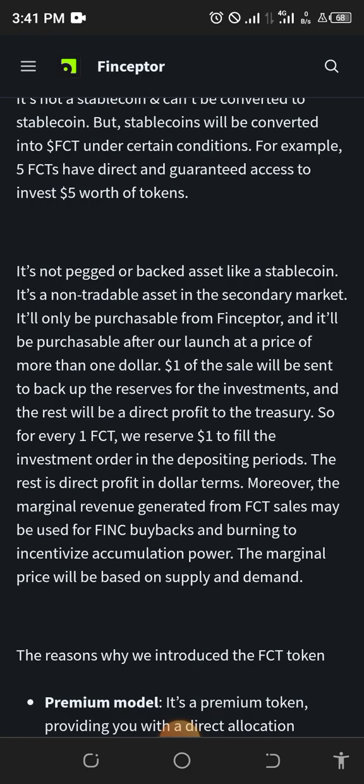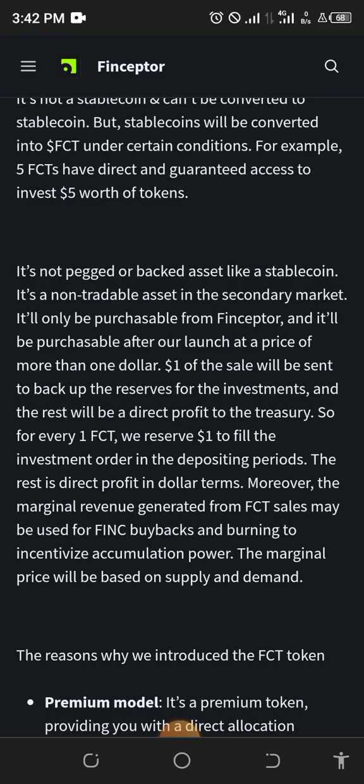So just like the way USDT is backed, this is going to be backed in the reserve as well, so that it can be a kind of bet, but not really sure. So that's it. For every one FCT, there will be a reserve of $1 to fill the investment order in the deposit. Okay, so the rest is directed to profit in dollar terms.